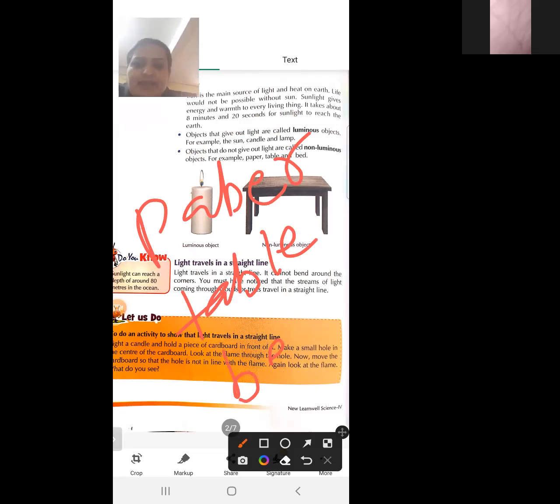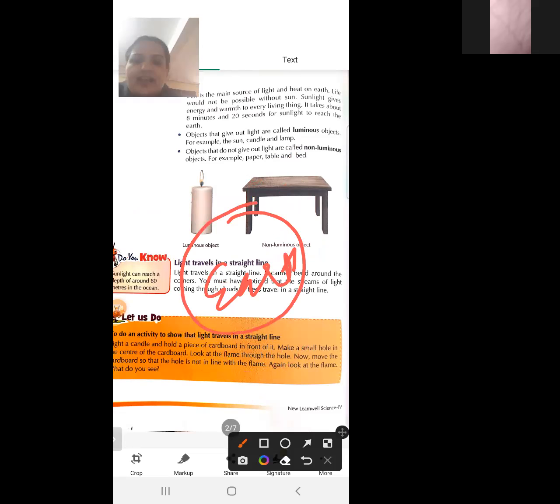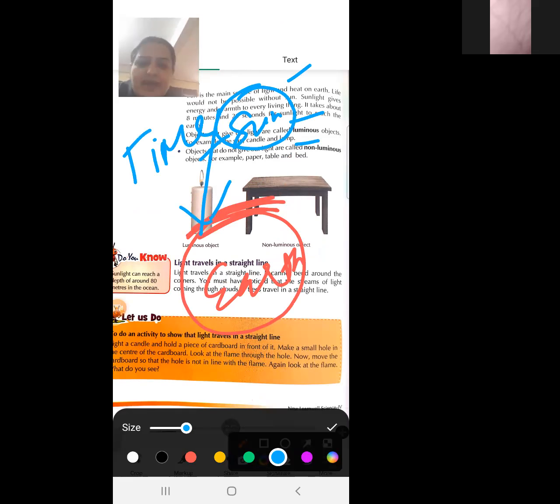Suppose this is our earth and this is the earth's surface, and this is the sun. How much time is taken by the sunlight to reach the earth's surface? 8 minutes and 20 seconds. So it takes 8 minutes and 20 seconds to reach the Earth's surface.